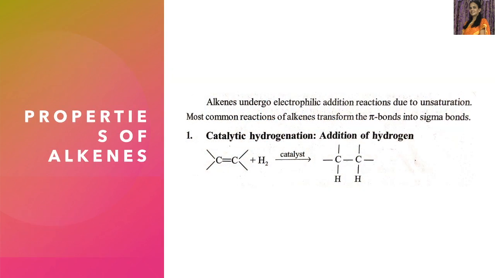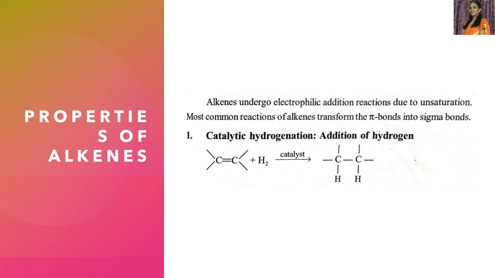Now, alkenes generally undergo electrophilic addition reactions because of the presence of unsaturation, that is, the presence of a double bond. In the most common reactions of alkenes, they convert pi bonds into sigma bonds. One pi bond gets converted to two new sigma bonds. This is what happens in the electrophilic addition reactions of alkenes.